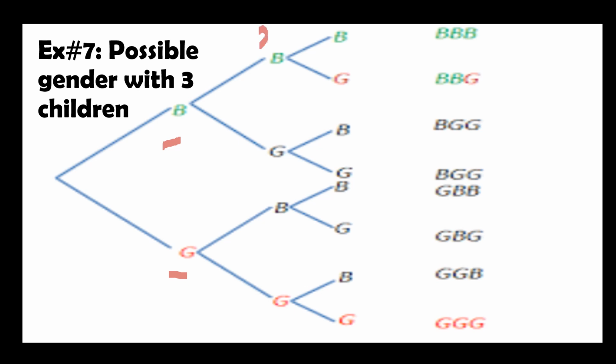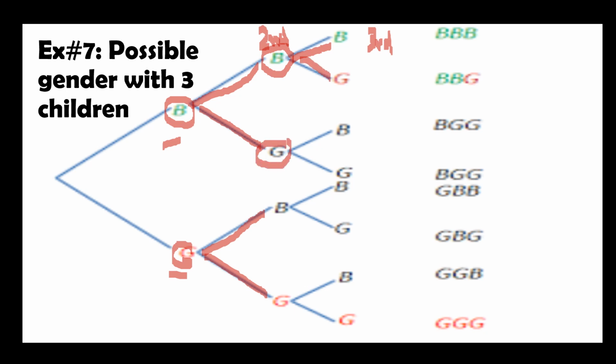So sa second childbirth mo, okay, pwede lang kung boy ang unang lumabas, so sa second child mo, pwedeng boy or girl lang naman. Kung unang lumabas ay girl, so sa second childbirth mo, pwedeng boy or girl. Then, kung sa pangatlo naman, okay, kung boy ang lumabas sa second child mo, pwedeng lumabas sa pangatlo, it's either a boy or a girl. Kung girl naman yung second child mo, either boy or a girl, and so on.